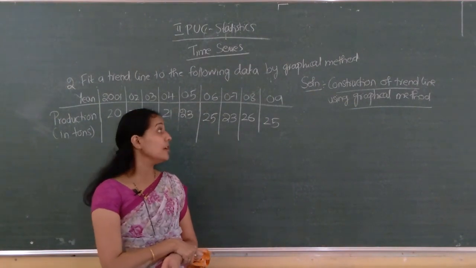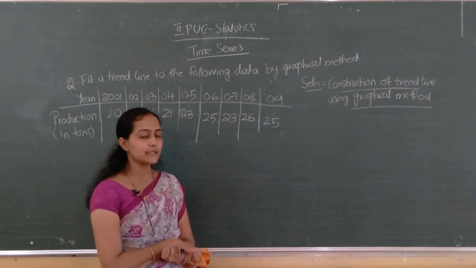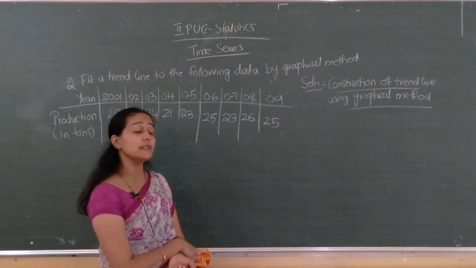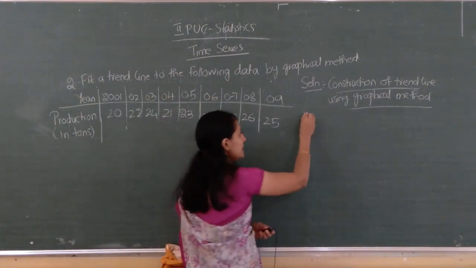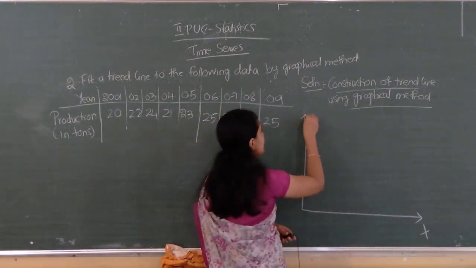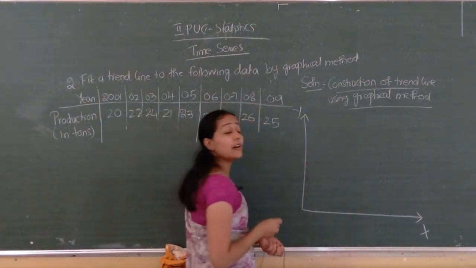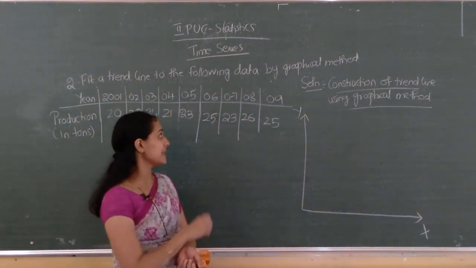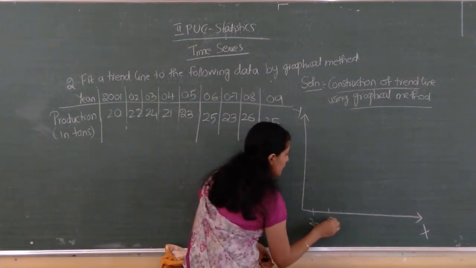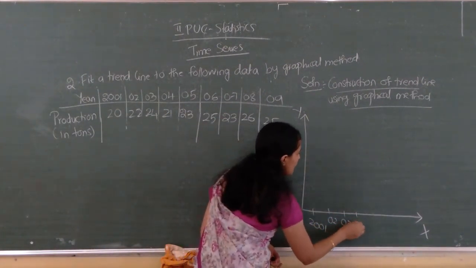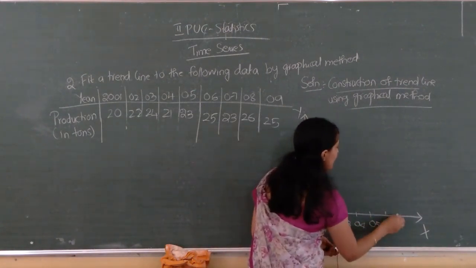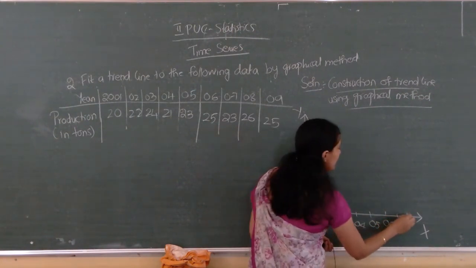First, we have to draw on the graph itself. First write the title: construction of trend line using graphical method. After that, draw the x-axis and y-axis. Along the x-axis is the year, starting from 2001, then 2, 3, 4, 5, 6, 7, 8, 9.